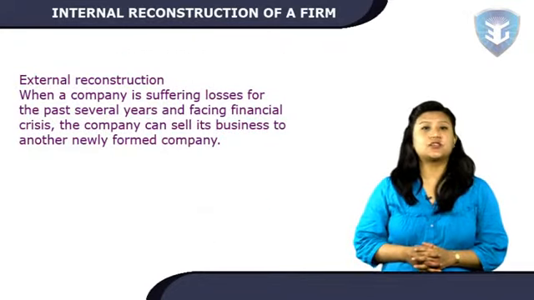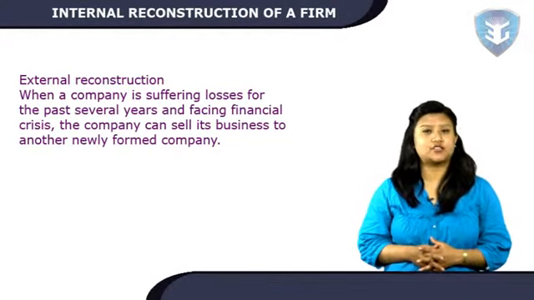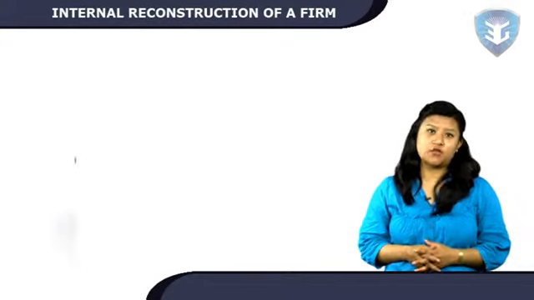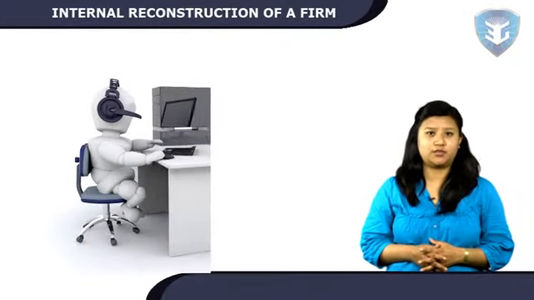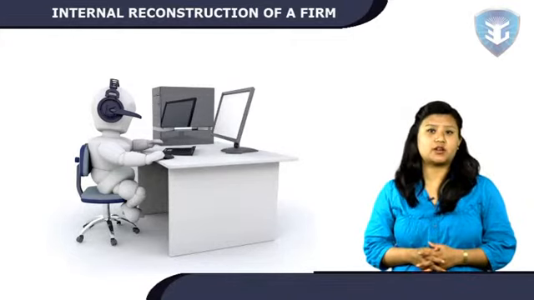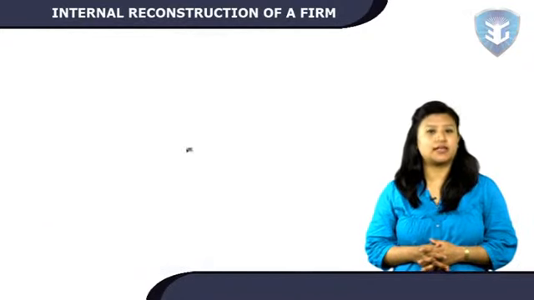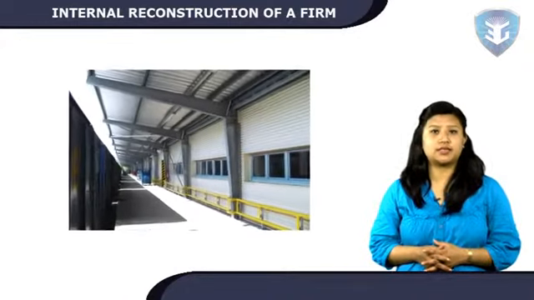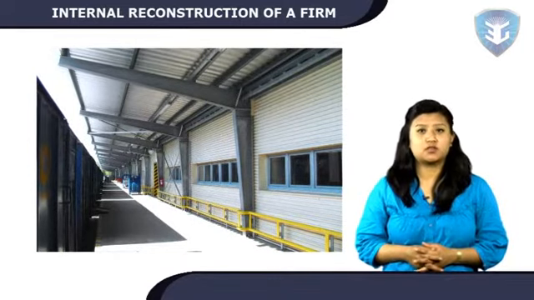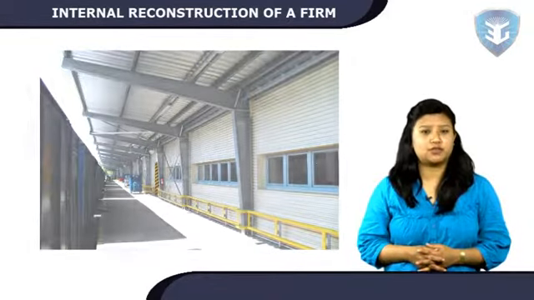External reconstruction. When a company is suffering losses for the past several years and facing financial crisis, the company can sell its business to another newly formed company. Actually, the new company is formed to take over the assets and liabilities of the old company. This process is called external reconstruction. In other words, external reconstruction refers to the sale of the business of existing company to another company formed for the purpose. In external reconstruction, one company is liquidated and another new company is formed. The liquidated company is called vendor company and the new company is called purchasing company. Shareholders of vendor company become the shareholders of the purchasing company.